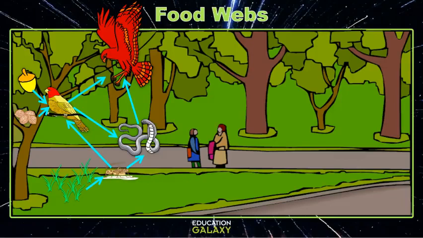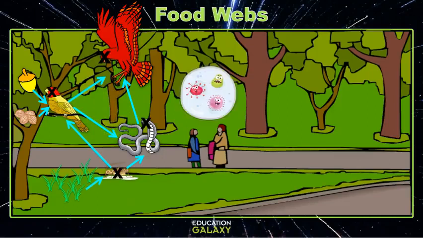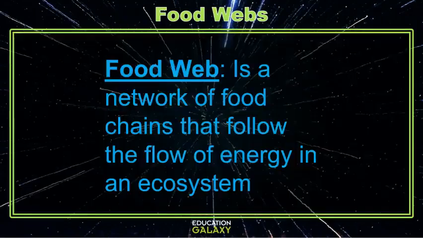But even more, when these animals all die, some decomposers will come in and we'll have bacteria and worms and fungi that will start to break them down. Now what we've made is a food web. A food web is a network of food chains that follow the flow of energy in an ecosystem. Now let's take a look at some questions.